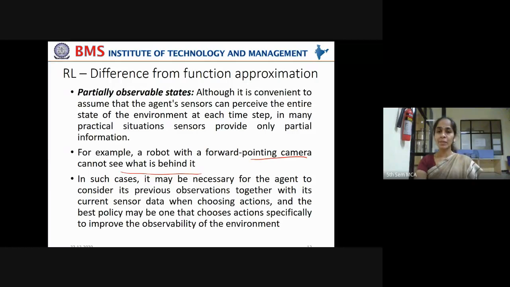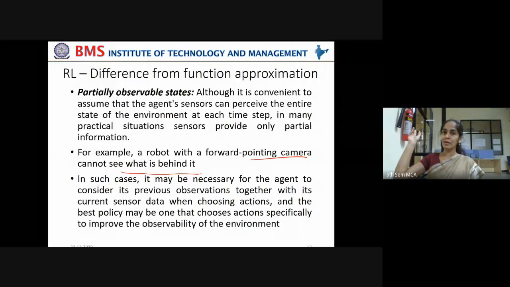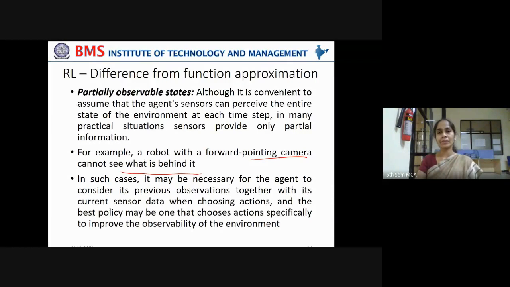In such cases, it may be necessary for the agent to consider its previous observations. Maybe when it turned backside, that time it would have captured the environment behind. From that, whether it can draw some inferences in order to take its current action. It has to check. In real time, it is not useful, but in some other instances, it may be useful. Previous recording of the environment at the backside can be used to take some step after some time.